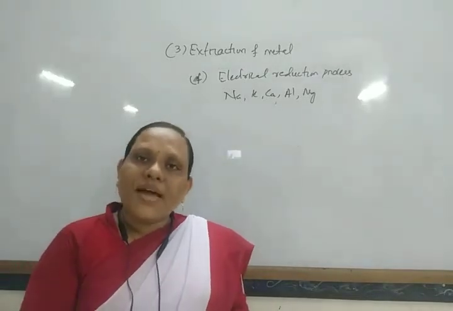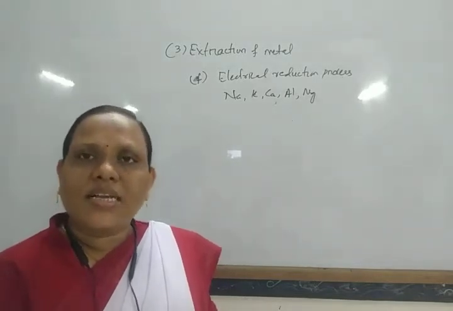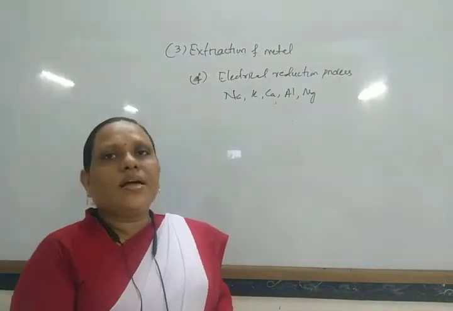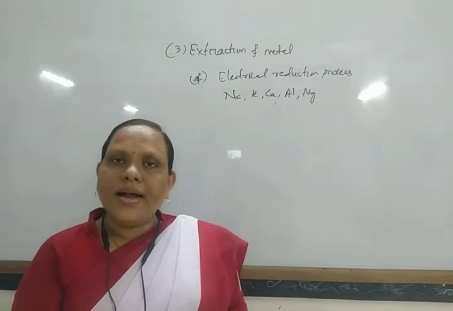That molten metal oxide or halide acts as the electrolyte, and two metal electrodes are used. In this way, the pure metal is deposited at the cathode.